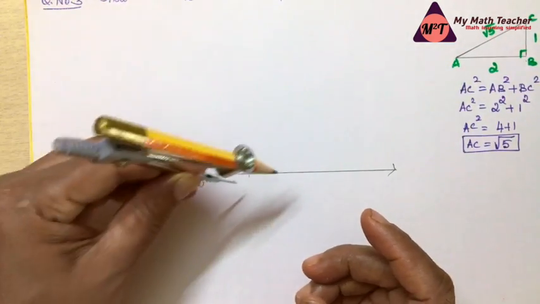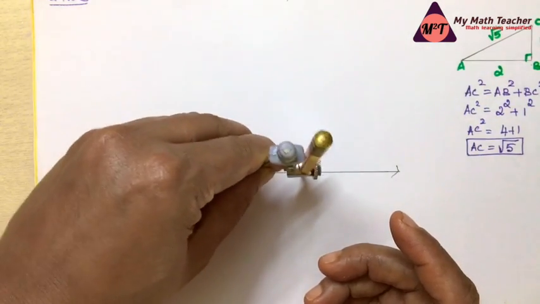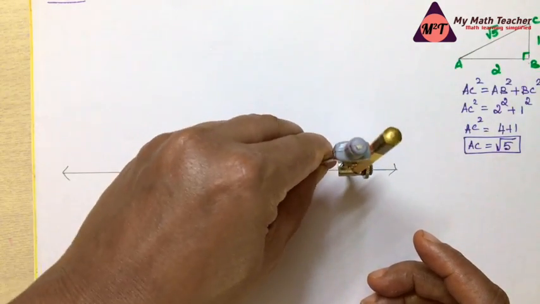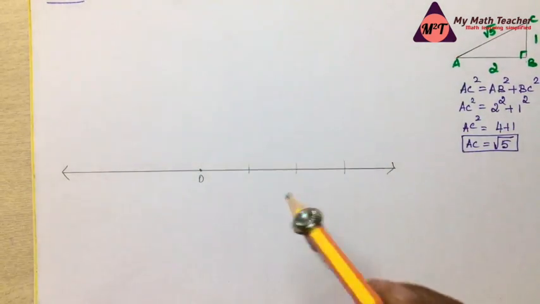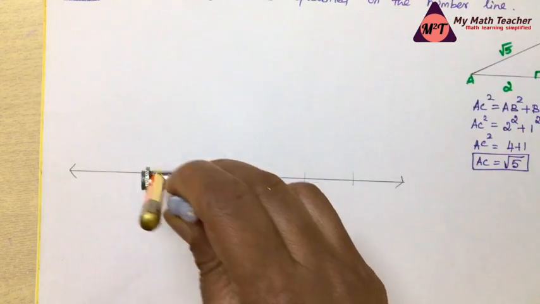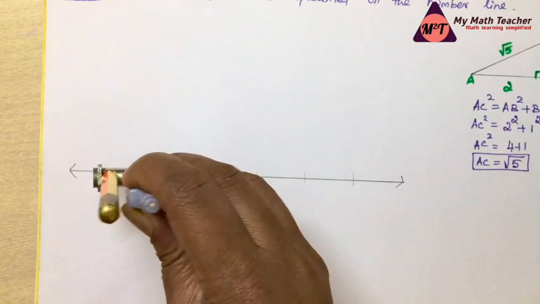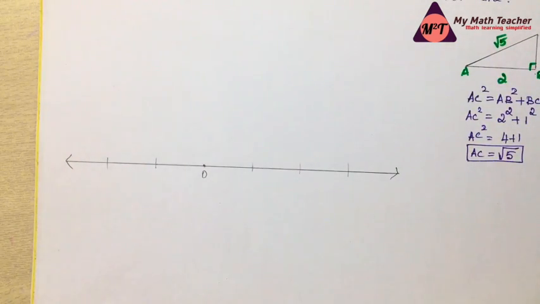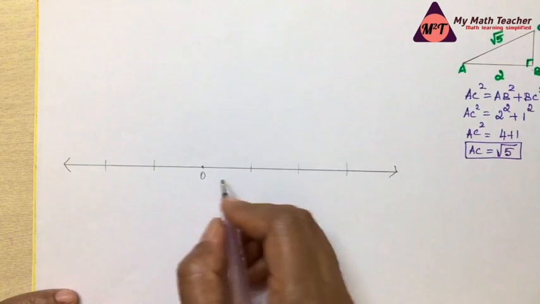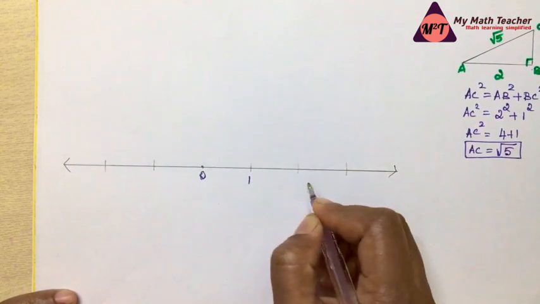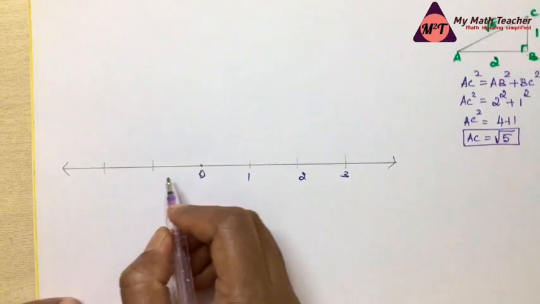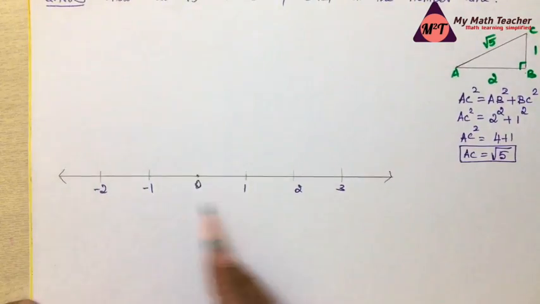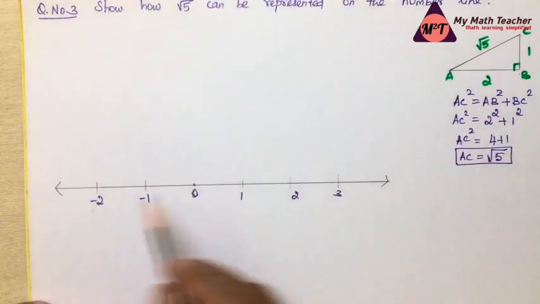Now from this point, you can at your convenient measurement make units like this. This is the first unit, and from here you can make this is second unit. From here mark third unit. So this is on the positive side, whereas on the negative side you can make 1 like this and 2 like this. So you can mark this like this is 0, here 1, 2, 3. So the left side it will be -1 and -2. So this is the basic necessity which we need on a number line.